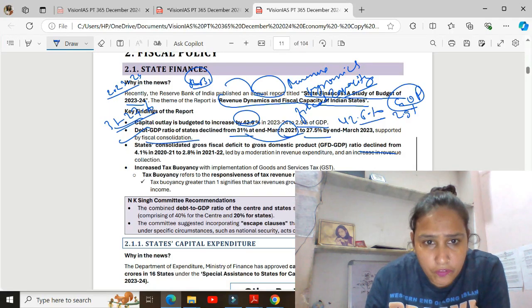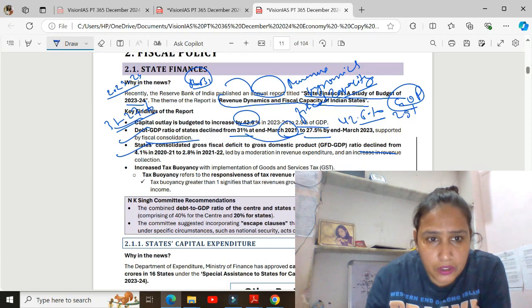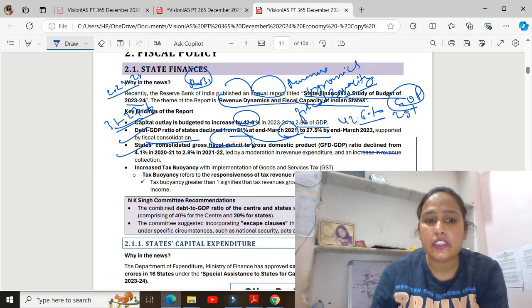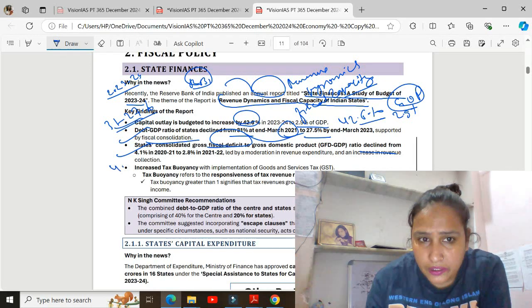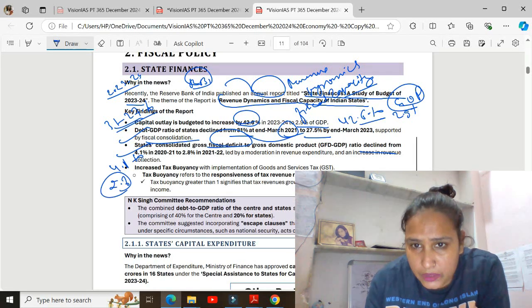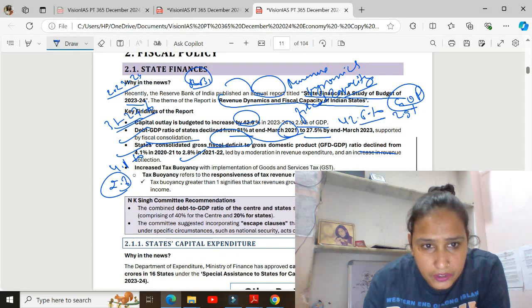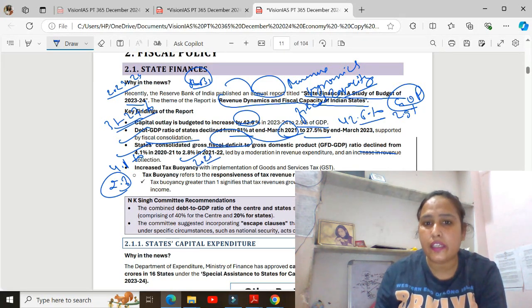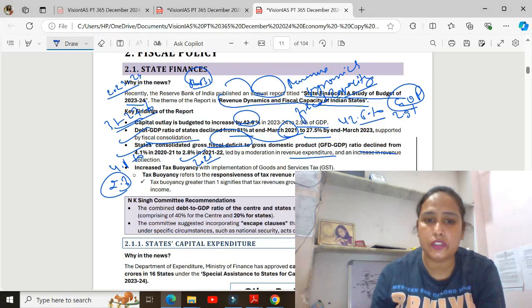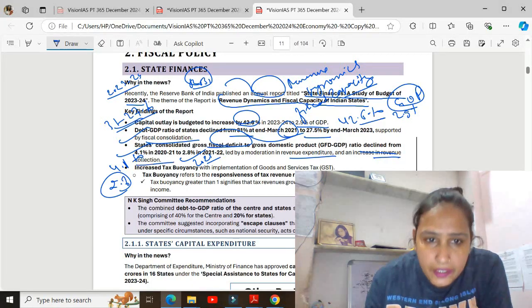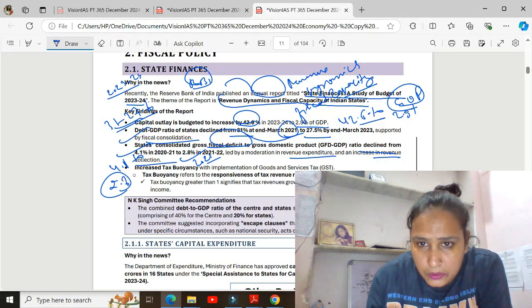Fiscal consolidation is supporting the states' consolidated gross fiscal deficit, which declined from 4.1% to 2.8%. So now the fiscal deficit is 2.8%. Revenue collection increased, and revenue expenditure was moderate.